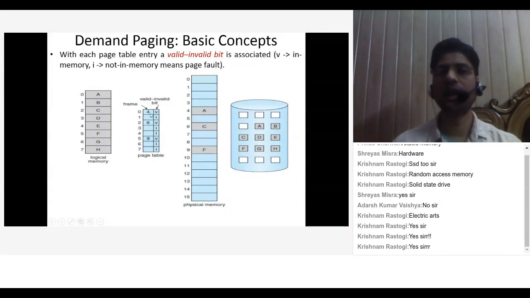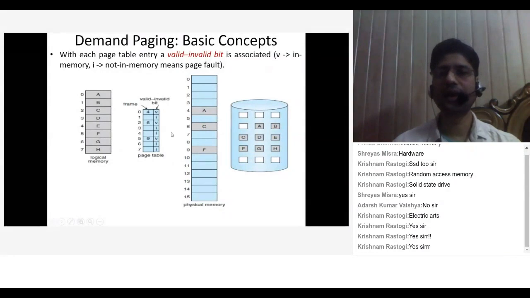And if it is in memory, V is there. You can see in physical memory, this is frame 4. I guess you can see the cursor of the mouse; frame 4 is here and A is placed in frame 4. This belongs to your page 0, and page 2 is in frame 6. You can see in frame 6 C is placed, and page 5 is in frame 9, and F is there for page 5.